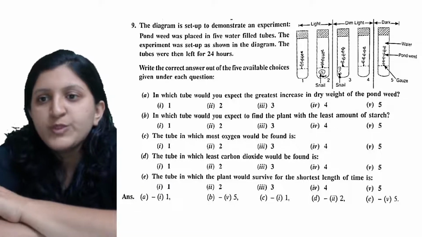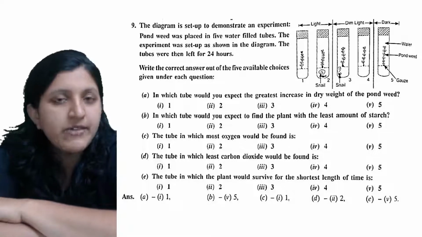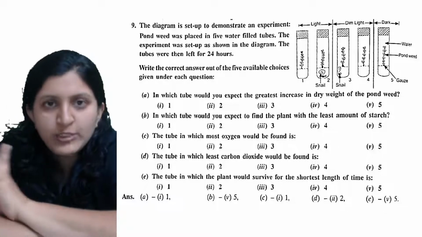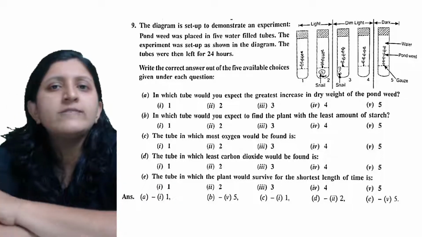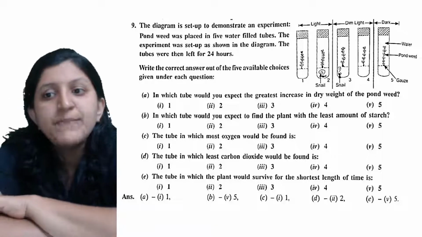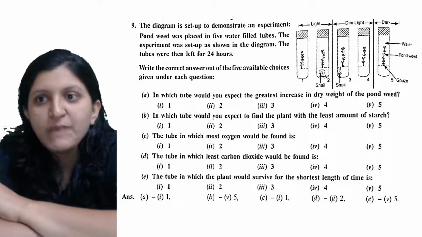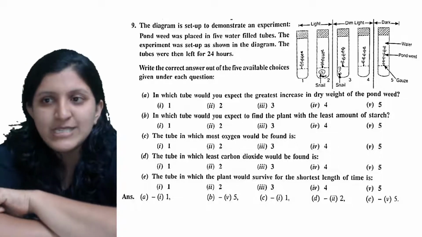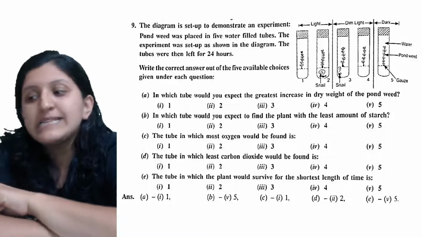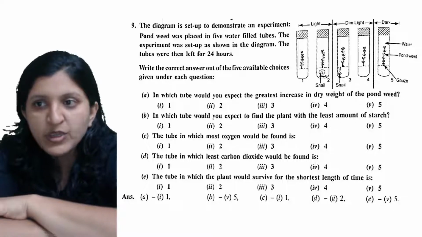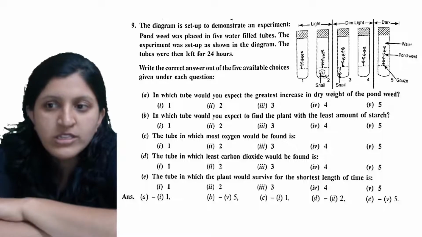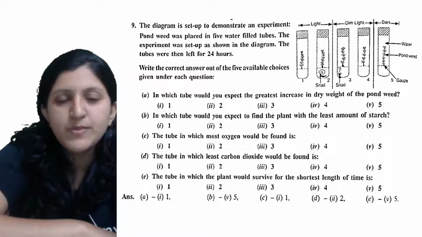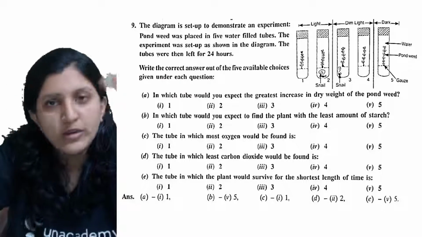The first one has a normal range of light. For tubes 1 and 2, a sufficient amount of light is available, but in 2 they have placed a snail. In tubes 3 and 4 there is a snail and dim light is provided, but the 5th one is placed in dark conditions. There is pond water and pond weed, and a gauze with a hole so that root growth will be there.